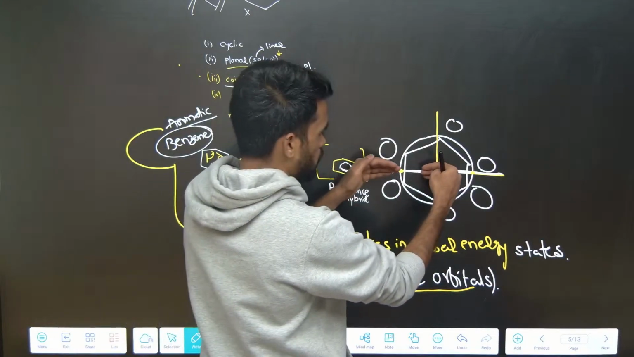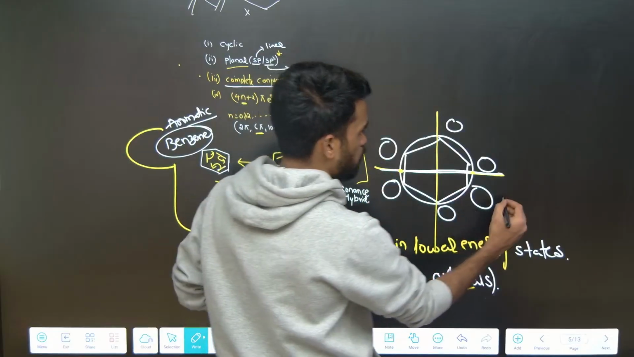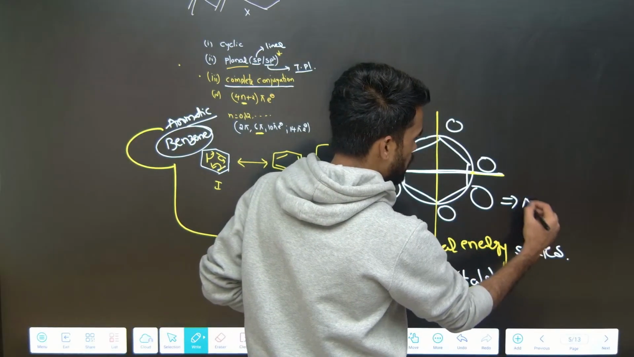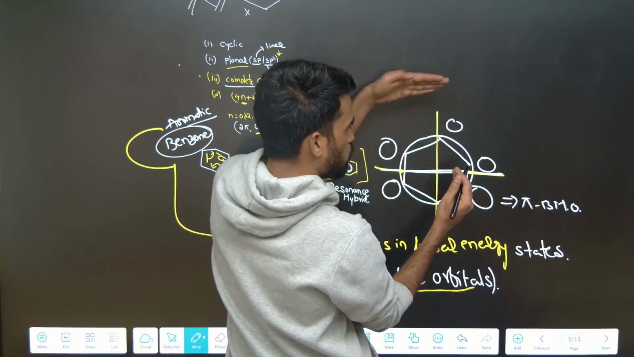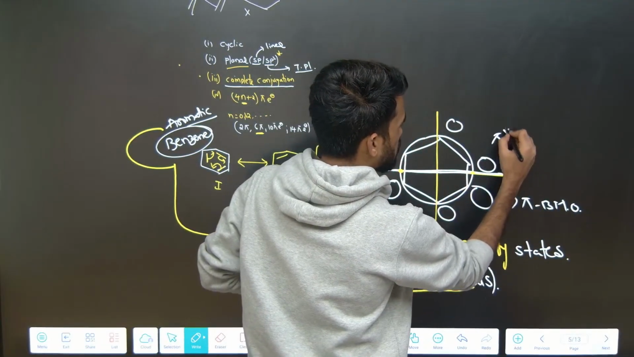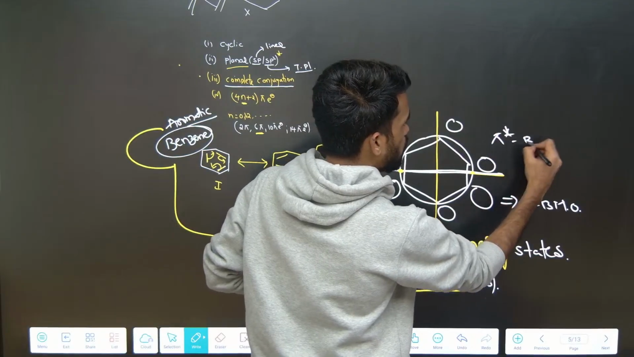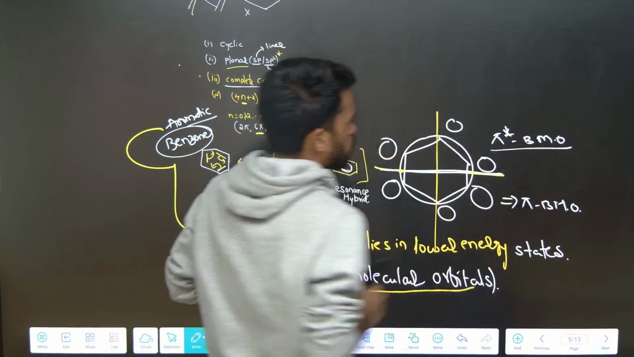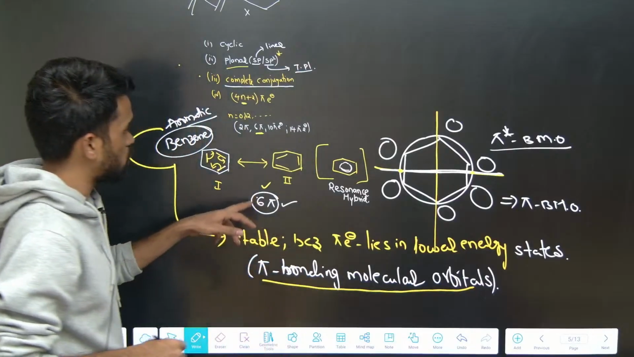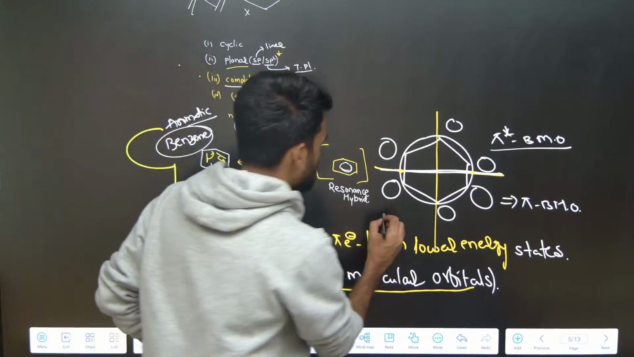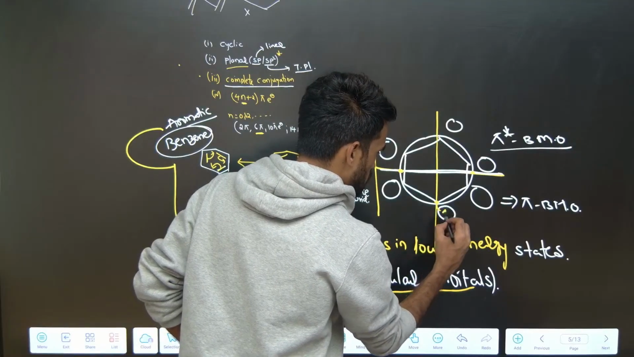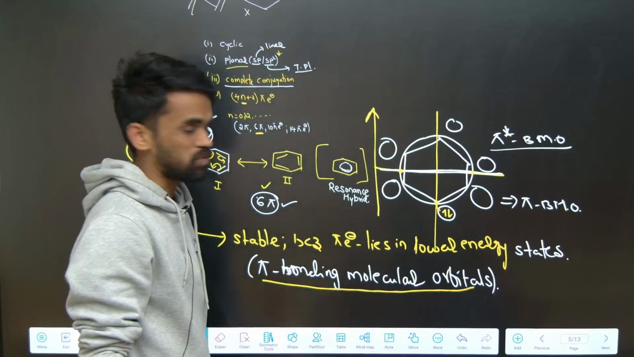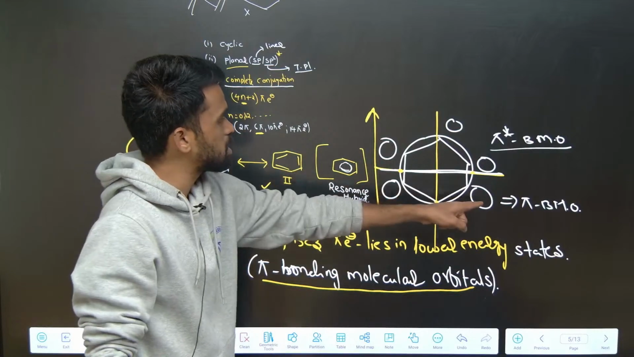If the orbitals are lower than this line, these are bonding molecular orbitals, pi BMOs, pi bonding molecular orbitals. The orbitals above this line are called pi star, meaning anti-bonding molecular orbitals. This is how you need to represent it. Now how many electrons are there? 6 pi electrons. This is the lowest energy orbital, so you fill 2 electrons in the lowest first, and next you are seeing degenerate states.